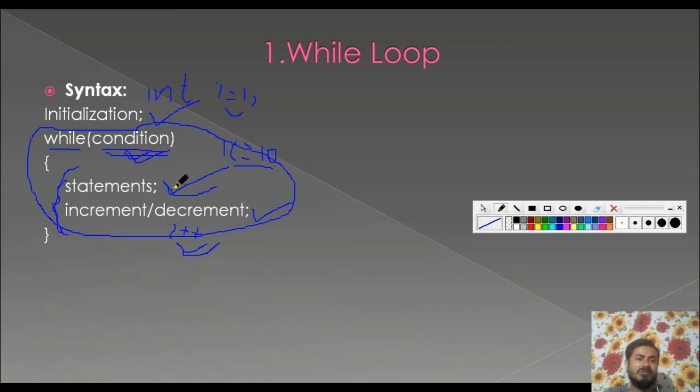If the condition is true, this statement gets executed. Again the value of i is changed, again the condition is checked, and if it is true, the statement gets executed. In this way, the while loop does the work.